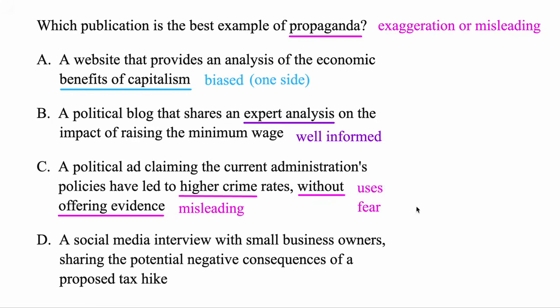It sounds like they're trying to manipulate the public through fear. Hey, you could vote for this administration, but just be careful, because the crime rate is going to become higher. So when lies are used for political reasons, this is one of the best examples of why propaganda is used. So C, this one fits all the criteria.